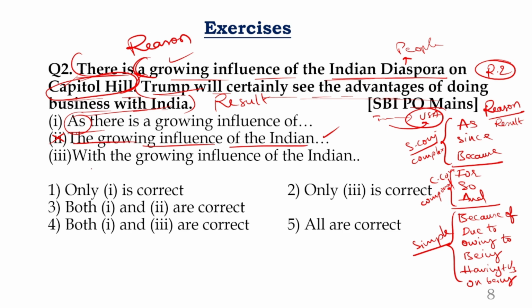With the growing influence of Indian diaspora on the Capitol Hill, Trump will certainly see the advantage of doing business with India. So with the growing influence is nothing but as the influence is growing on this Capitol Hill, influence of Indian diaspora, Trump will clearly see the advantage. So which of these two can be the perfect answers? That is the first one and also third one. Answer goes with the fourth one. You should get the correct meaning.